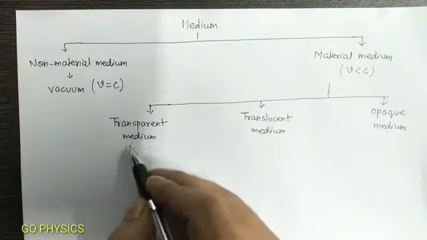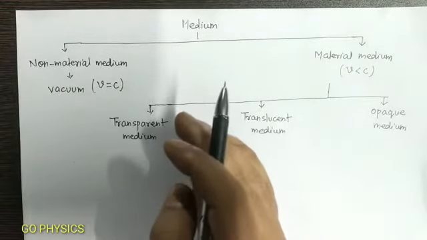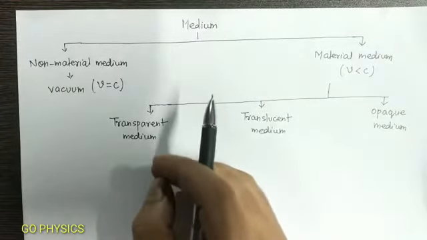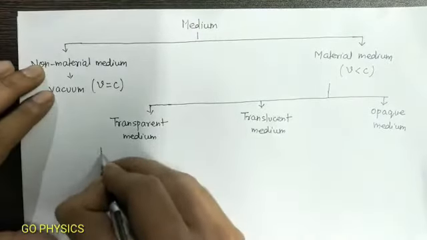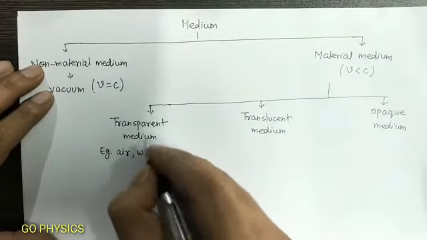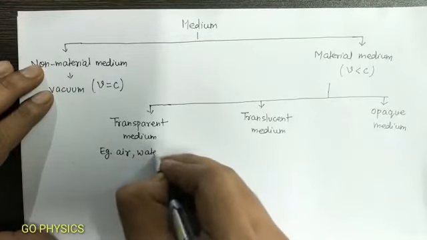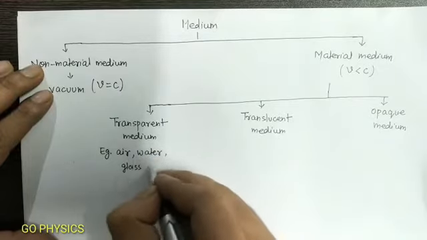What is a transparent medium? A medium in which light can travel freely over large distance. Examples of transparent mediums are air, water, glass, etc.